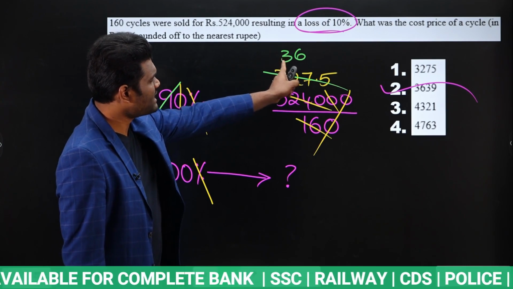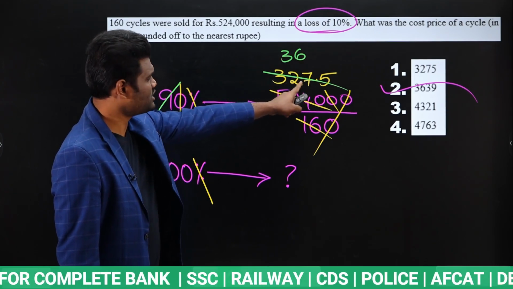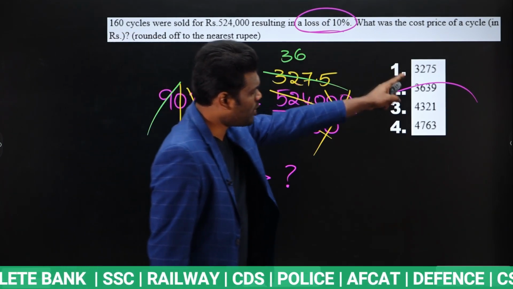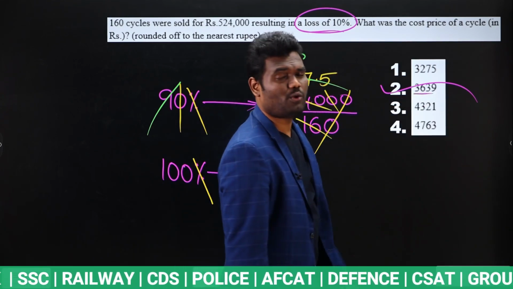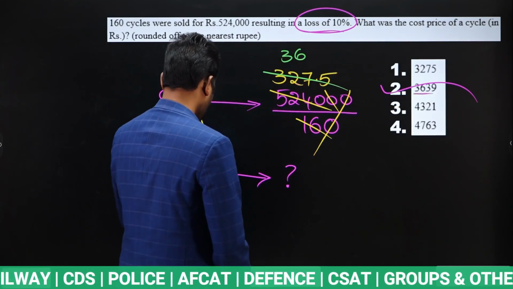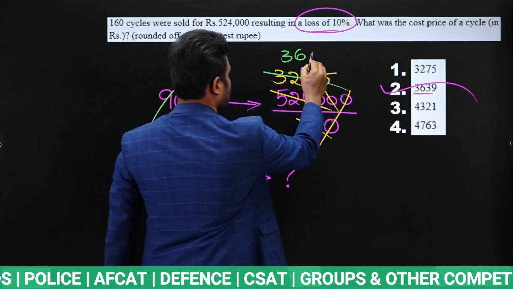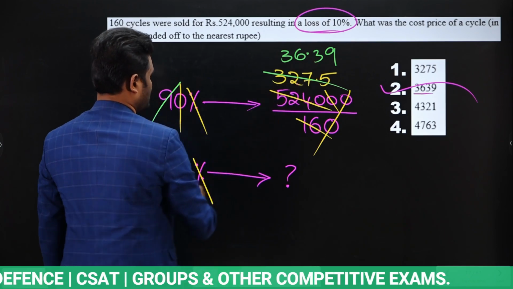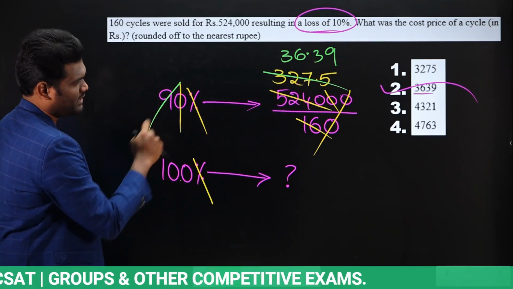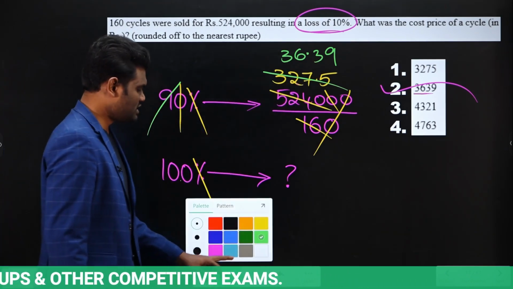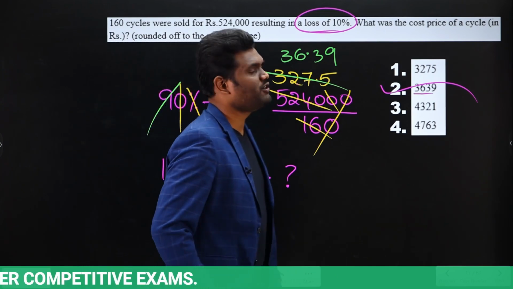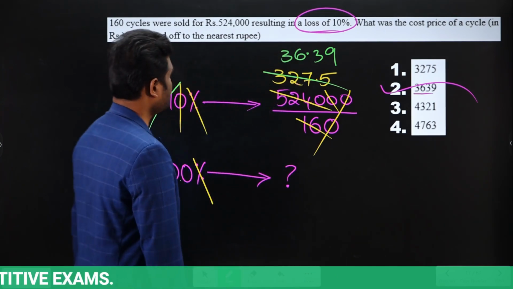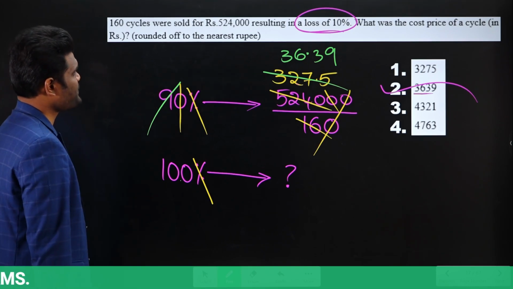it is already cancel here 36 times. Yes or no? And again you have to simplify. If you look at the options, starting with 36, you have only one option, 3639. So directly you can say answer is going to be 36.39. You have 100, so into 100. So 36.39 into 100, which is nothing but 3639. Okay. So this is the approximate value. So approximate value is 3639. Is that clear? Very simple.